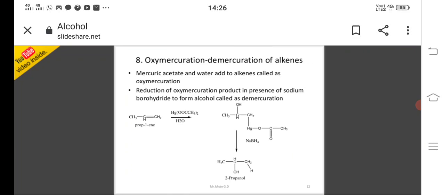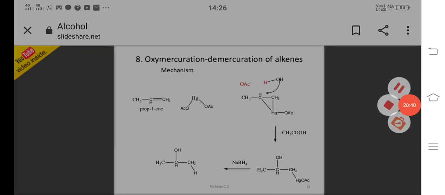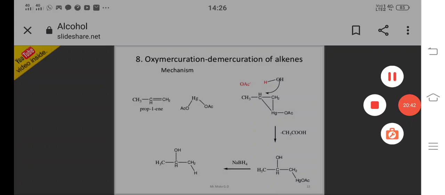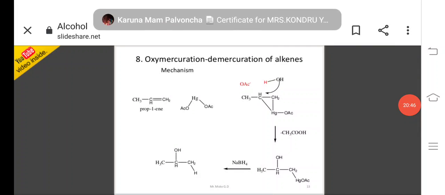And oxymercuration demercuration of alkenes. Here alkenes react with mercuric acetate and give one intermediate compound. That intermediate undergoes reduction with sodium borohydride and gives alcohol. Here the mechanism of oxymercuration demercuration of alkenes is shown. This is the mechanism.